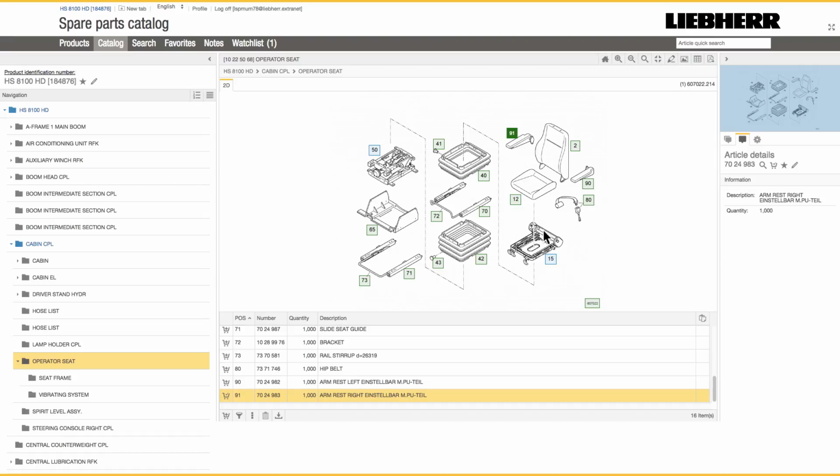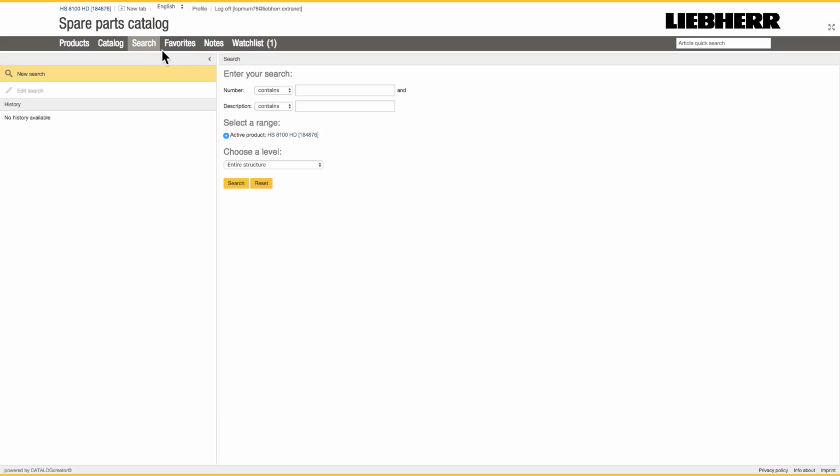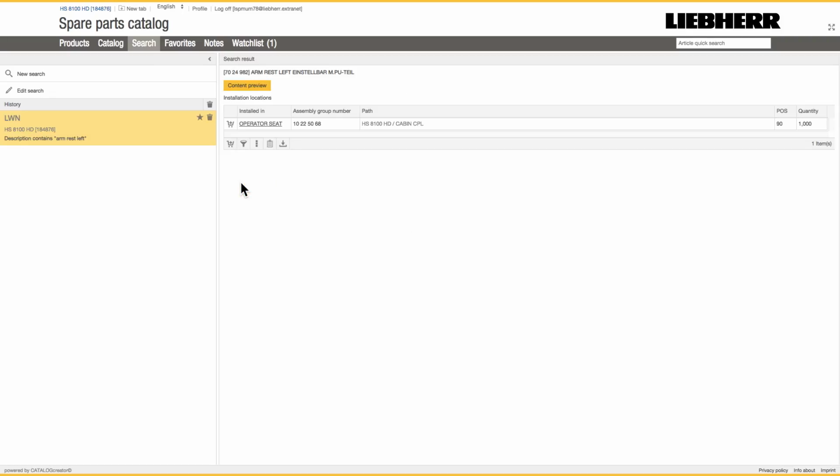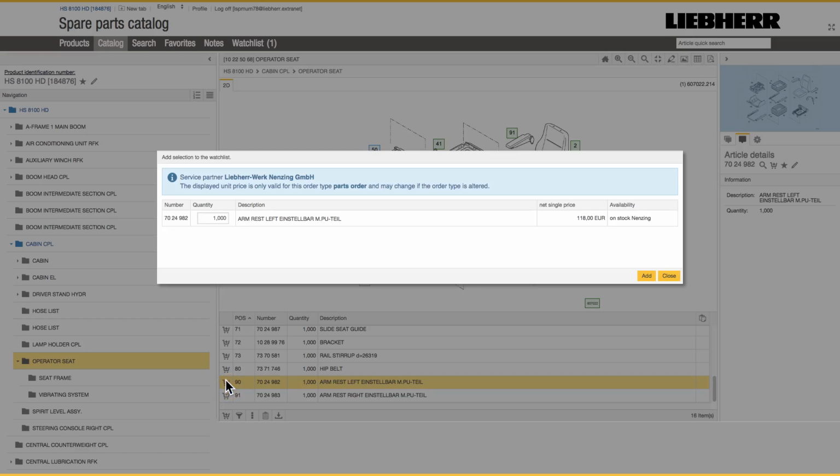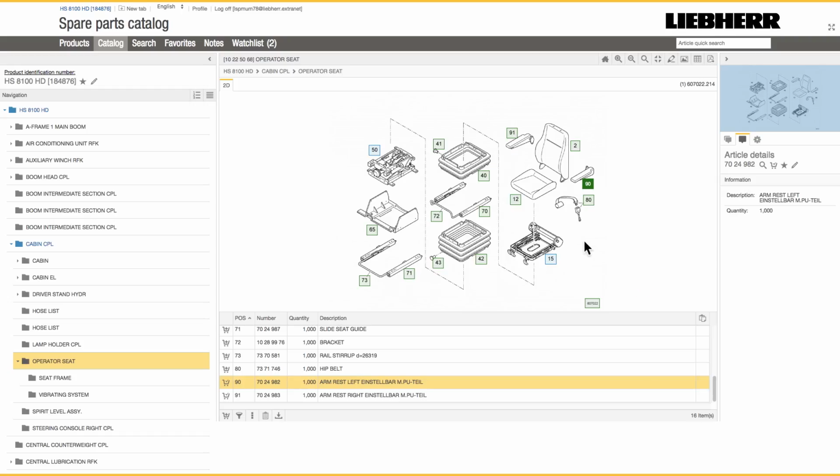I will navigate to the left armrest using the search function. Here you see the possibility to search specifically for an article number or a text. I don't know the article number, so I search for armrest left. The left armrest is located in the driver's seat assembly. With one click, the drawing opens and my desired item is marked. Clicking on the shopping cart button adds the second armrest to my watch list.